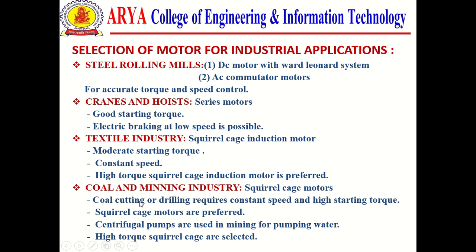So these are the features of the squirrel cage induction motor, so squirrel cage motors are preferred. Centrifugal pumps are used in mining or pumping water. Here we use squirrel cage motors, because the squirrel cage induction motor has a high starting torque with a constant speed. This is the basic need of coal and mining industries.